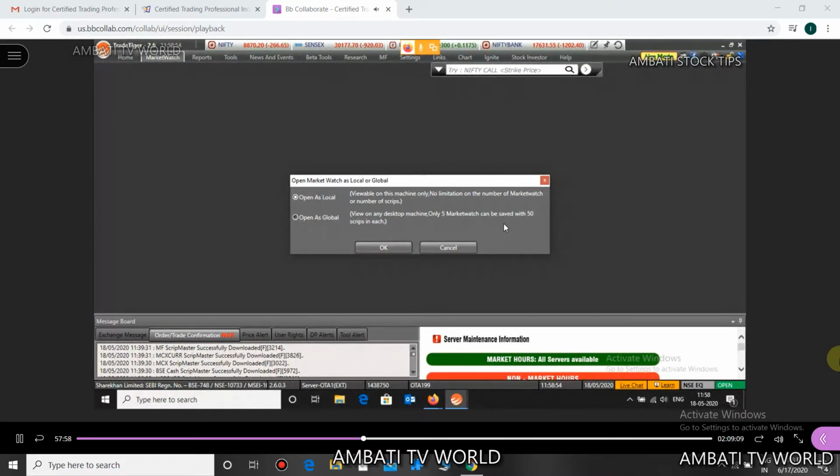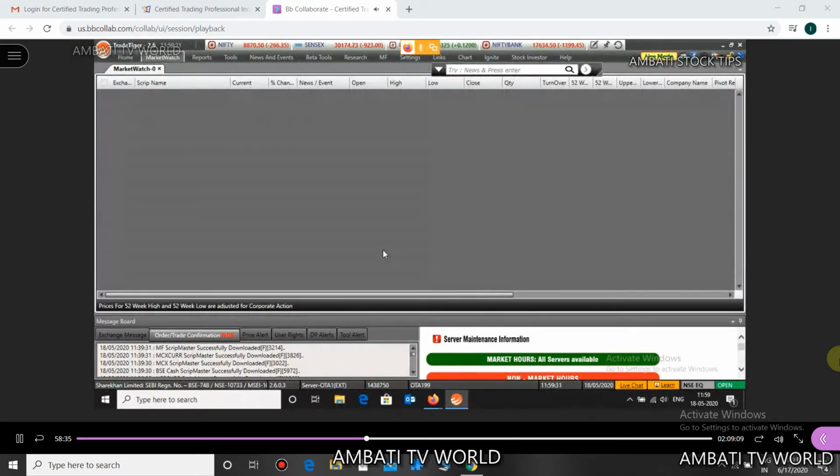Only 5 market watches can be saved with 50 scripts in each, which means a total of not more than 250 scripts. 5 market watches with 50 stocks in each. Generally we use one laptop or one desktop only, so majority of the times we will be using open as local. So click on the radio button, open as local, and click on OK.